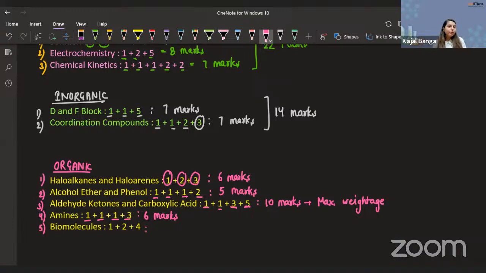So guys, I already told you, just like these chapters, biomolecules, polymers, chemistry in everyday life, these are the kind of chapters which hold a special place, especially for the paper setter of this competitive exam, be it your JEE or NEET. Now, since they have already deleted polymers and chemistry in everyday life, the one chapter which has become closer to their heart is this one only, biomolecules.